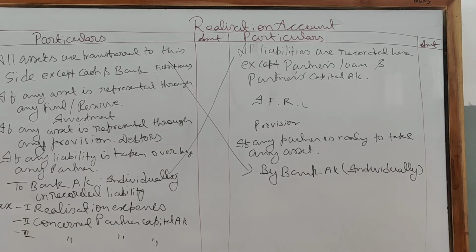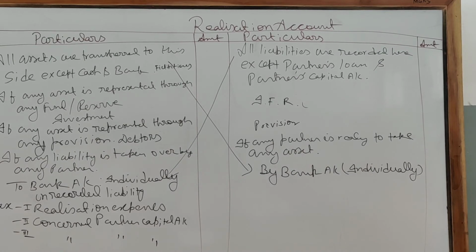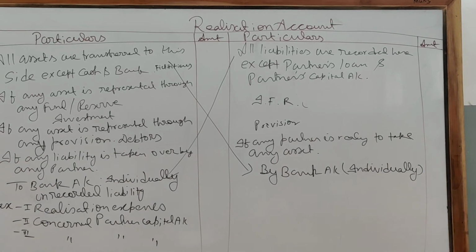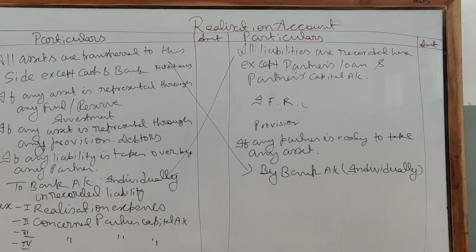Case 4, if expenses are paid by the firm on behalf of the partner, it means the liability to meet dissolution expense is that of the partner who is undertaking the dissolution work. It is so because the firm has agreed to pay the remuneration to the partner. If the firm pays the expenses of the dissolution, such payment is treated as made on behalf of the partner and therefore treated as his drawing. So in case 4, the expenses will not come here. The entry passes concerned partner capital account to cash or bank. It will directly go to the debit side of partner's capital account.